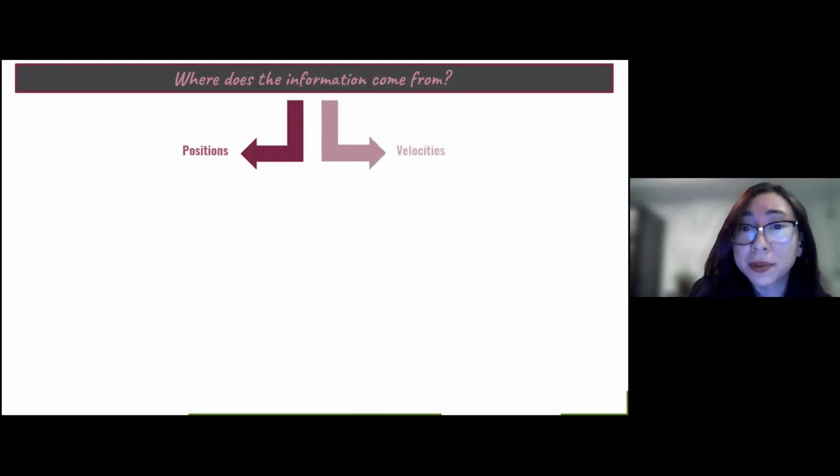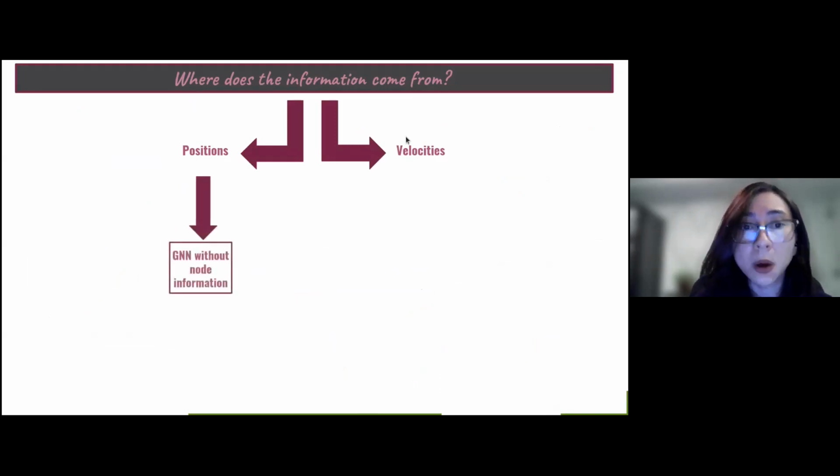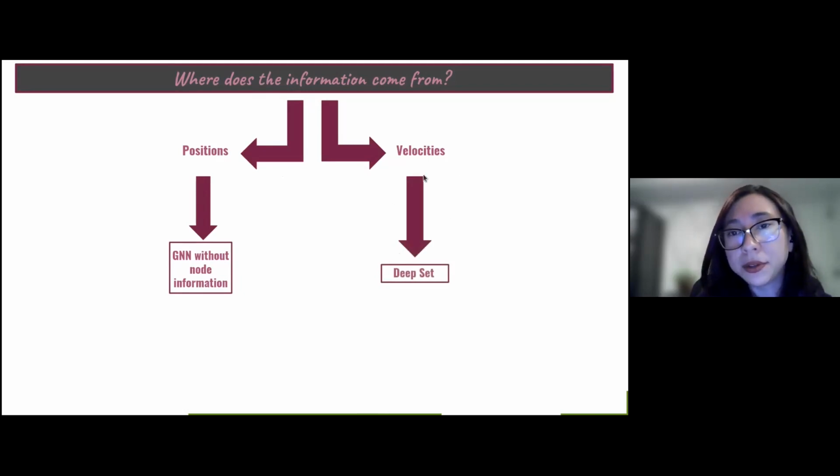And then we perform the test, trying to see the importance of only the positions or only the velocities. So we measure the importance of only the positions of the galaxies, building a GNN without node information, and we measure the importance of only the galaxy velocities, building a deep set. You can find more details about these two different architectures in the paper, but the idea is to take a look at the implications of the results.